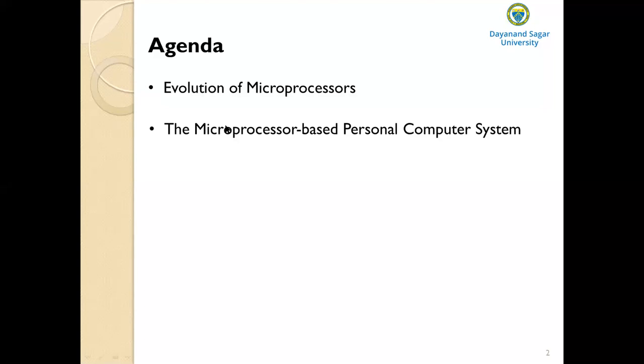A microprocessor is a programmable device that accepts binary instructions from the storage device called the memory, accepts binary data as input, and processes it according to the instructions and produces the result as the output.